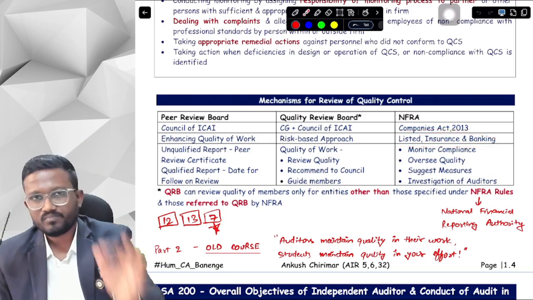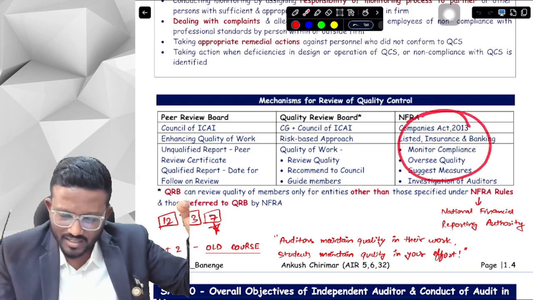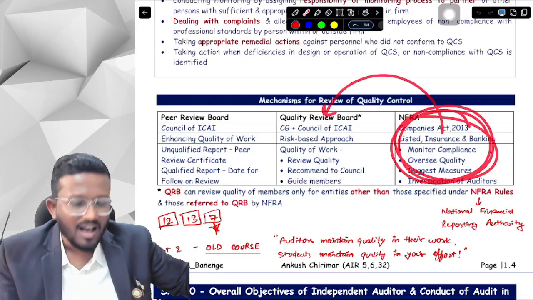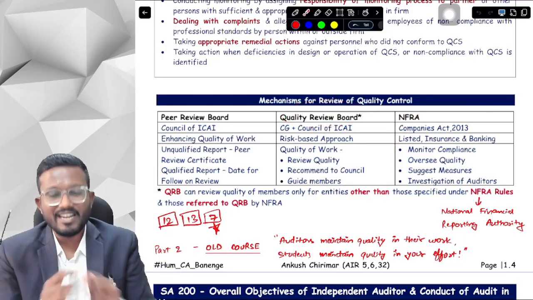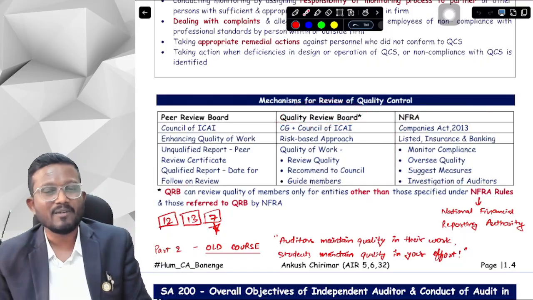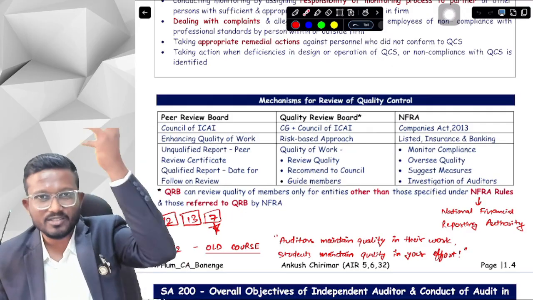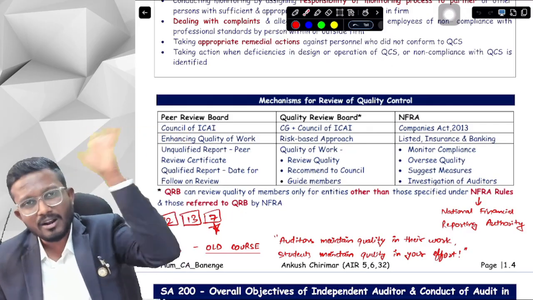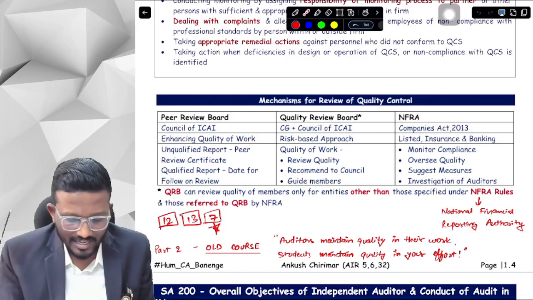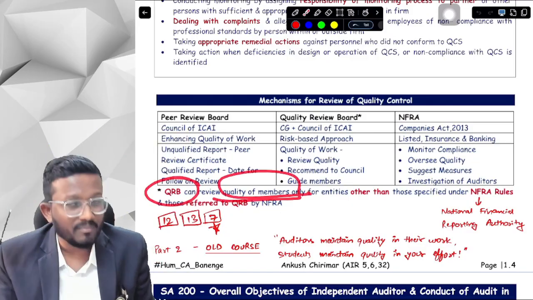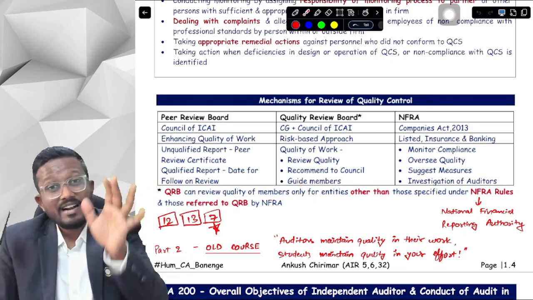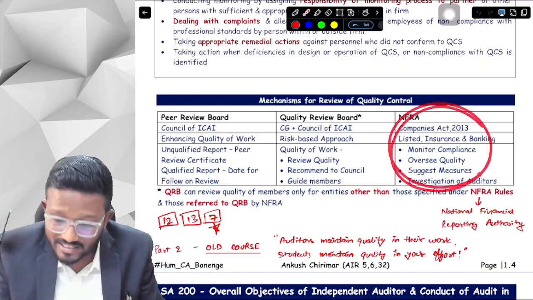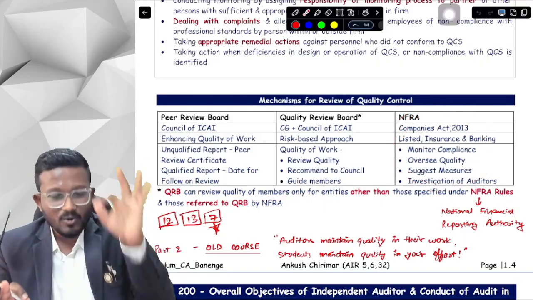Okay, yes sir. So previously, before NFRA was constituted under Companies Act, the Dada, the Don of the market was QRB, because QRB had all the powers for investigating all the auditors of the listed and big companies. But now NFRA has all the powers. So here it says that QRB can review the quality of members only for those entities which are not covered under NFRA rules. So if an entity is covered under NFRA rules, then only NFRA has the power to review the quality, not QRB. Okay, yes sir.